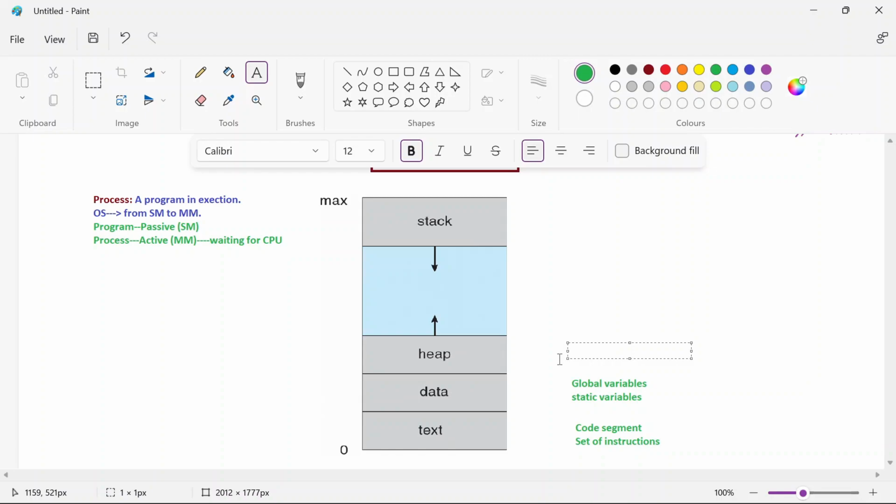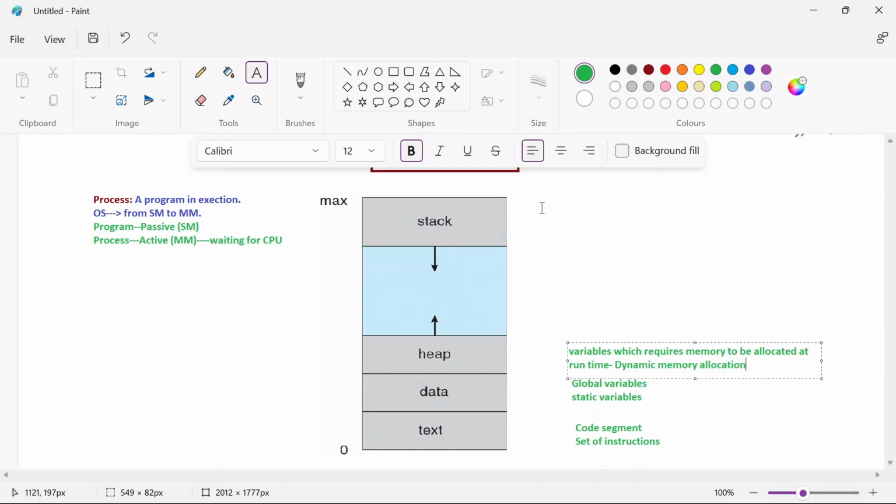So whenever we want to allocate variables which require memory to be allocated at runtime, or else you can note it down as dynamic memory allocation, the variables which require memory to be allocated dynamically at the time of runtime should be allocated here. I hope you all are following.